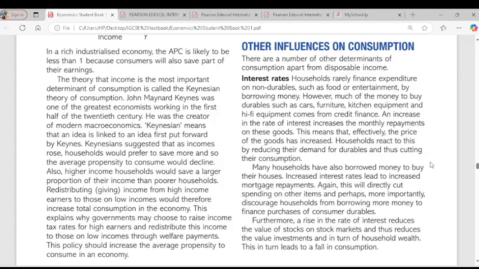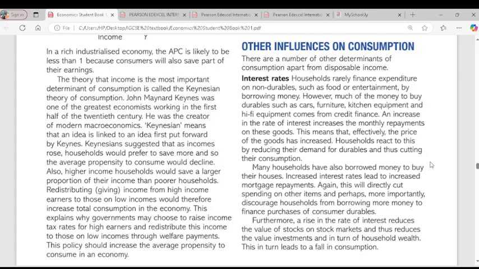Yes. Also, a rise in interest rates reduces the value of stocks. Why? Because businesses and consumers will cut back their spending, which makes stocks not interesting to households. So another point here is that because the interest rate is increasing, the value of stocks would fall. Why? People will not have that amount of money to buy it. Do you get the point I'm making here? If interest rate is increasing, people will spend less. So an individual that is spending less would not want to invest in stocks, in shares. So that means the value of stocks would what?